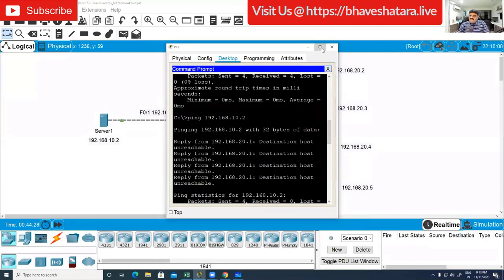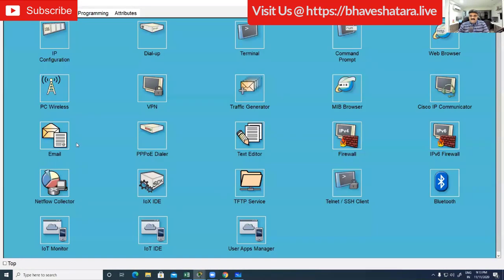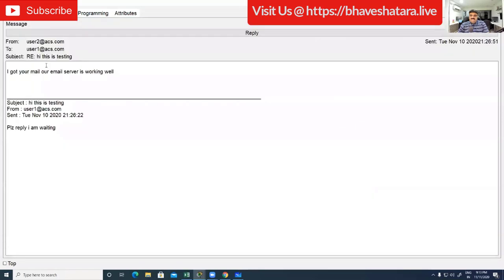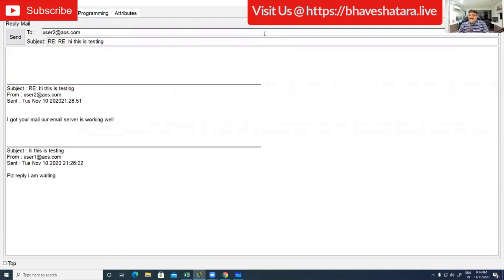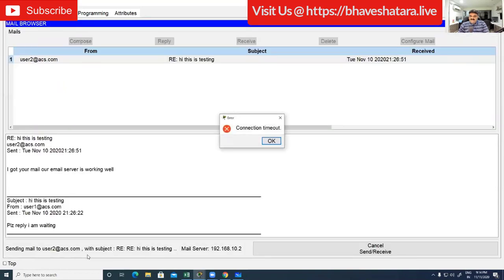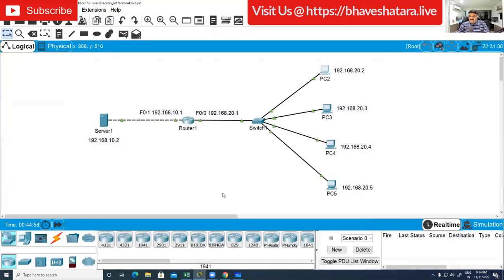For example, if this user is sending email, and the other is replying to this email, saying hey, email has some problem, please solve this. When it is sending email, we are getting connection out. Why? Because we just allowed all these ports.